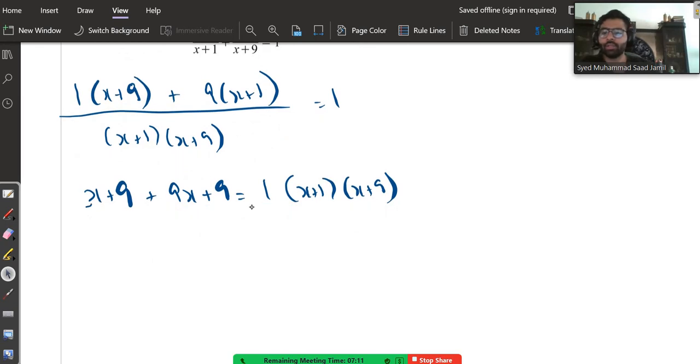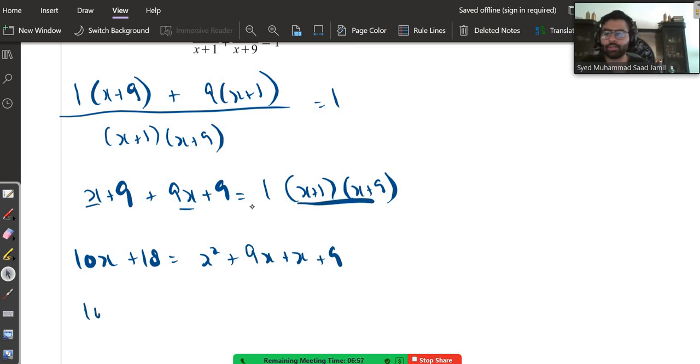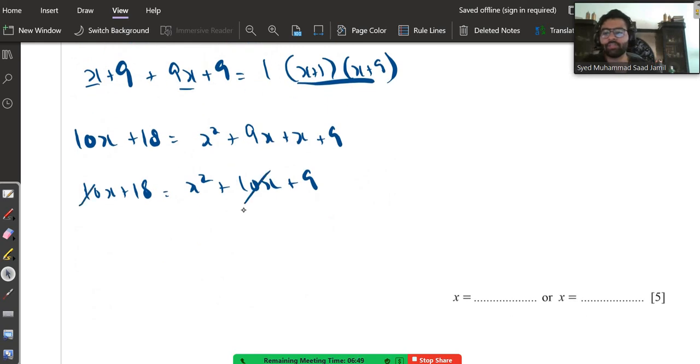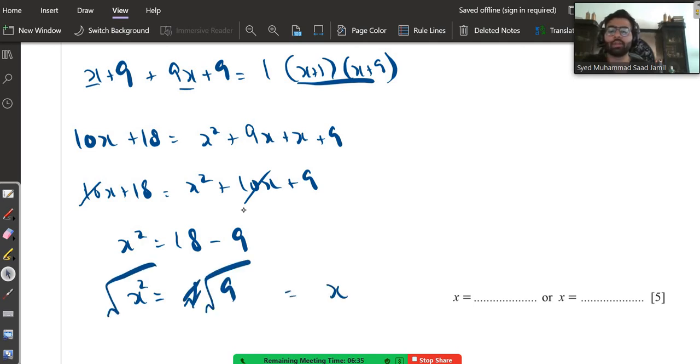This turns out to be x plus 9x is 10x, 9 plus 9 is 18, is equal to x squared plus 9x plus x plus 9. I just multiplied it. 10x plus 18 is equal to x squared plus 10x plus 9. 10x gets cancelled out. X squared is equal to 18 minus 9, so x squared is equal to 9. We will take the square root of both sides. X is equal to plus minus 3.